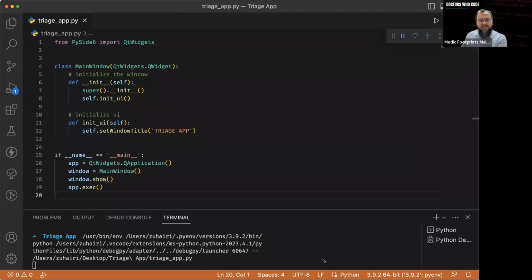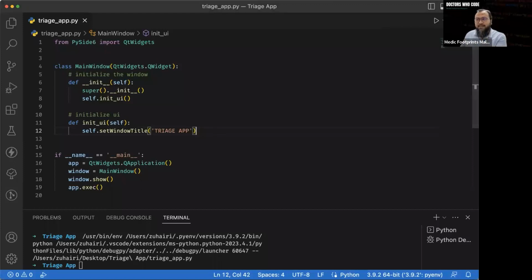So we have set the window title as Triage app, and we have run everything nicely. So now we have an empty window that we have yet to fill up with something. Right, now let's close this one first and keep building our app.